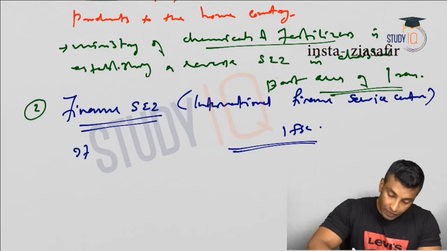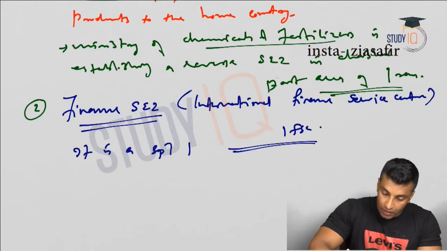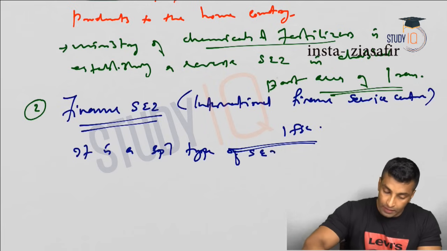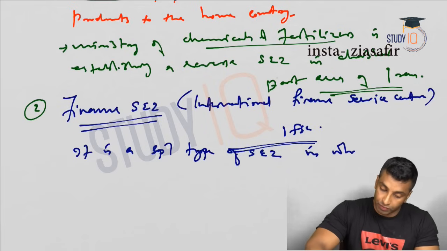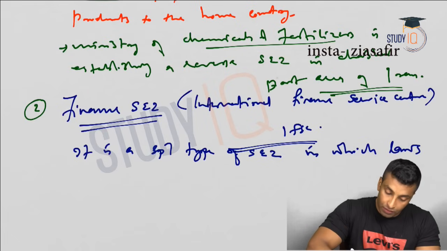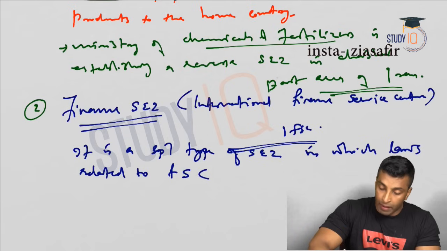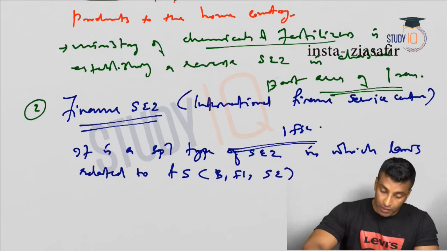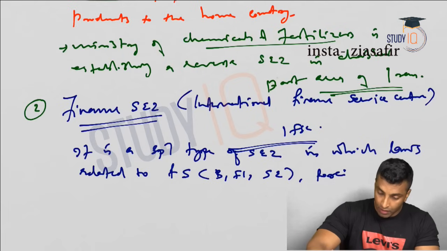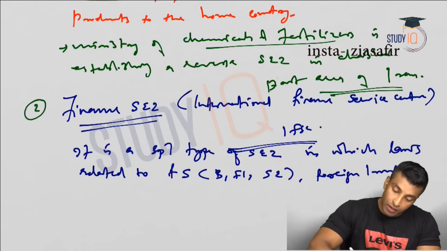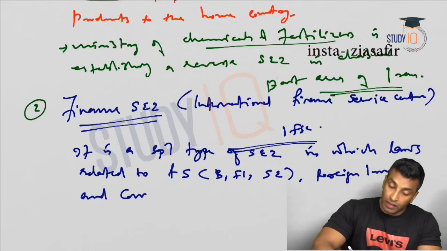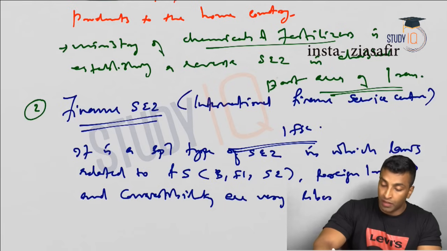So it is a special type of SEZ in which laws related to the financial sector like banks, FIs, stock exchanges, etc., foreign investment and convertibility are very liberal.